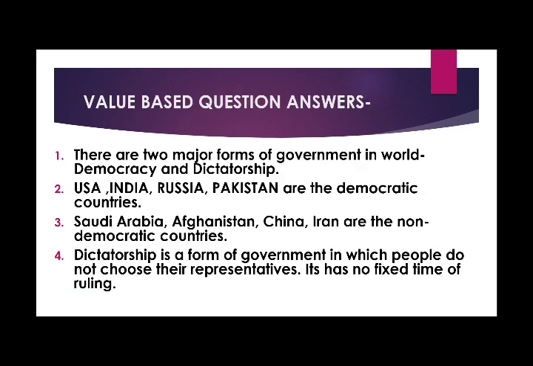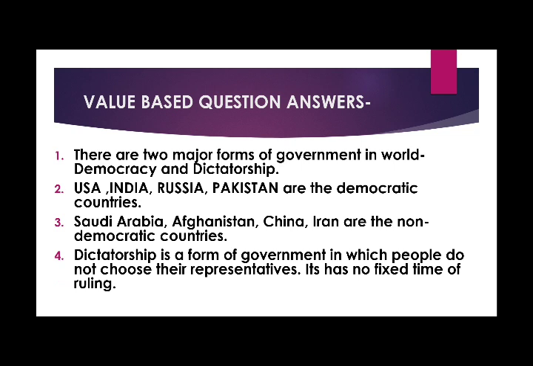In the previous video, I gave some value based questions also, and here are the answers to those questions. First, there are two major forms of government in the world, that is democracy and dictatorship. Second, USA, India, Russia, Pakistan are democratic countries. Third, Saudi Arabia, Afghanistan, China, Iran are non-democratic countries. There are many others. You can take any example. I have taken four because I asked you for the names of any four democratic and non-democratic countries. Whatever you feel, you can write the names of those countries too.